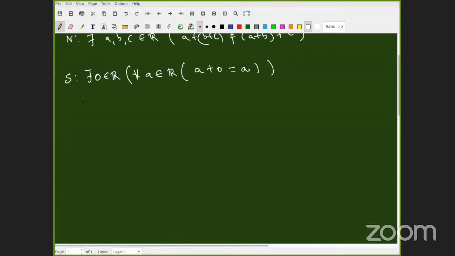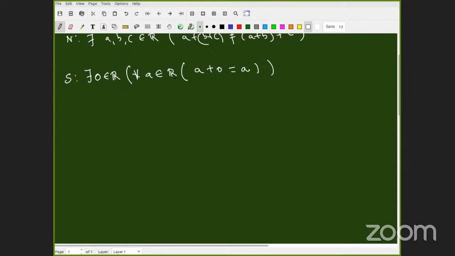Now look at this statement. This statement has 2 quantifiers. Please understand the statement carefully. In the set of real numbers, I can find a real number called 0. There is a real number 0 with some special property. What is the property?